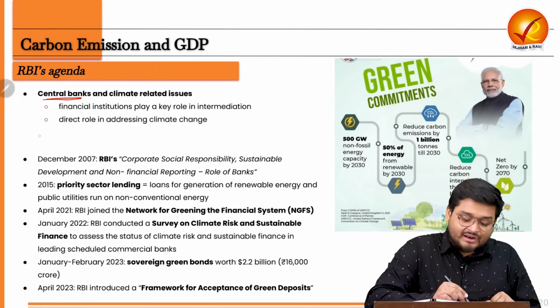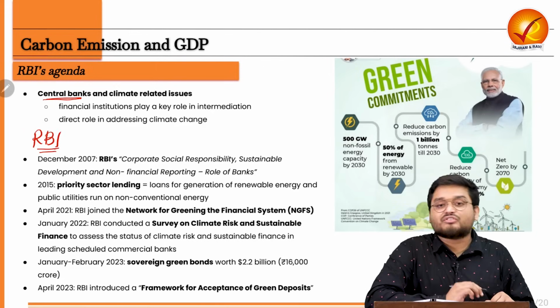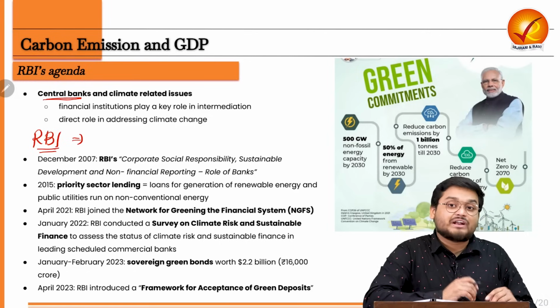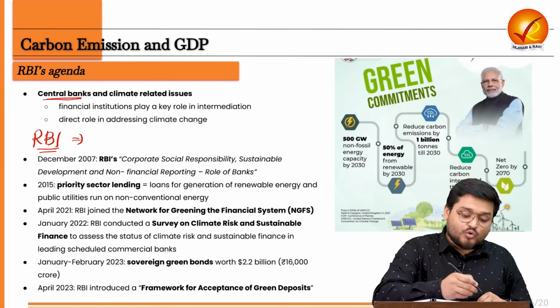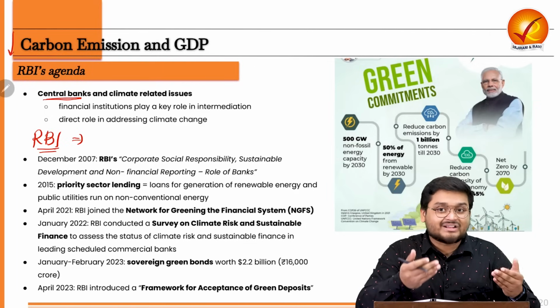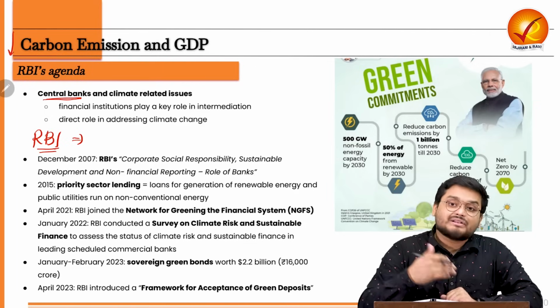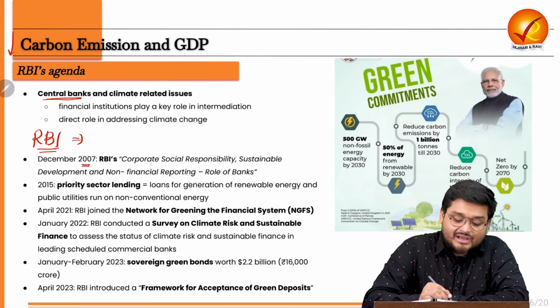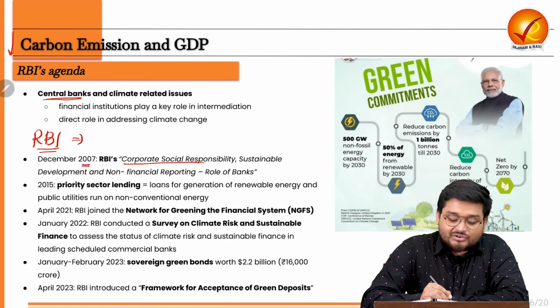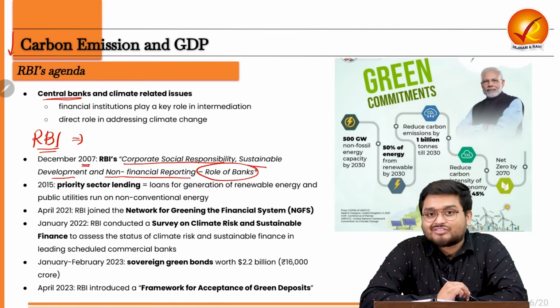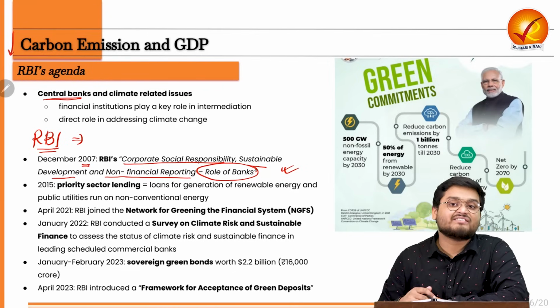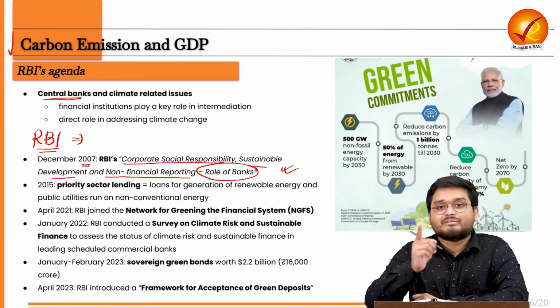Here we will be looking at some of the main RBI developments, or Reserve Bank of India developments, which they have taken in sustainable finance, that will be paving the way towards lowering the carbon dioxide emissions in the financial arena. Now, they started their first sustainable practices in 2007, when RBI released a report known as the Corporate Social Responsibility, Sustainable Development and Non-Financial Reporting and Role of Banks. So here in this report, RBI expressed how the banks can lead to sustainable development through transparent financial reporting.